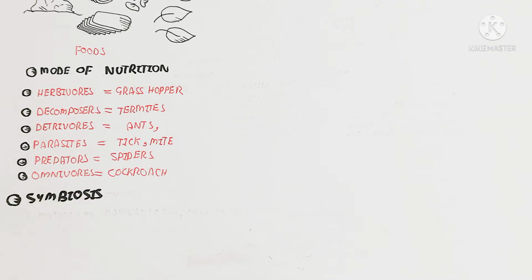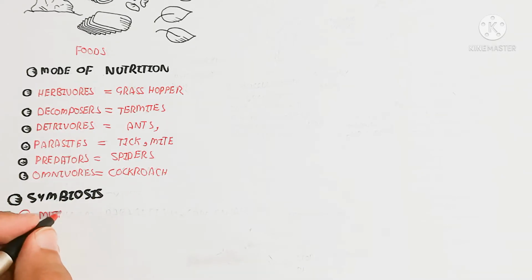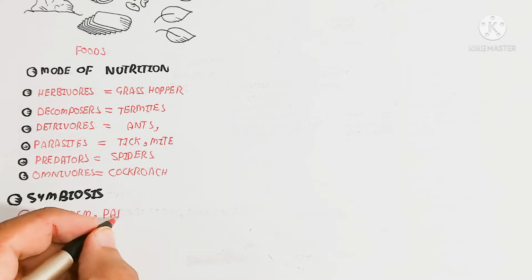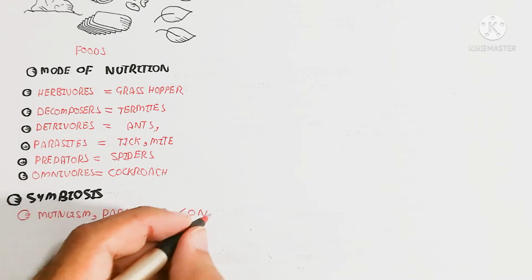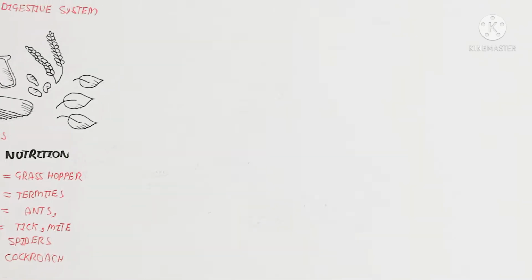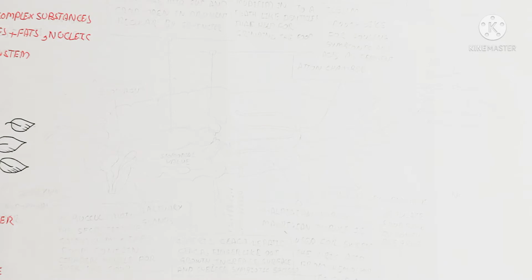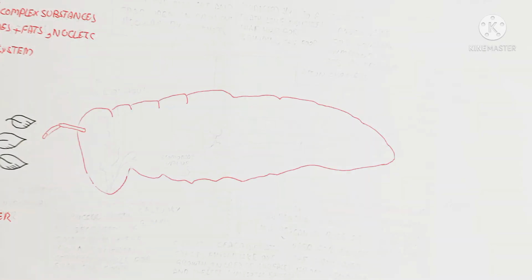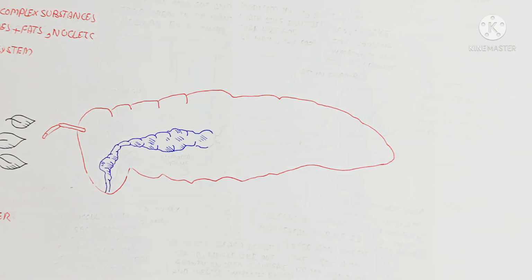Parasites are the tick and mite, which are also fluid feeders, for example the mosquito, and predators are the spiders, and the omnivore is the cockroach, which can eat everything. Symbiosis, including mutualism, parasitism, and commensalism, is also studied here. So let's begin to understand.